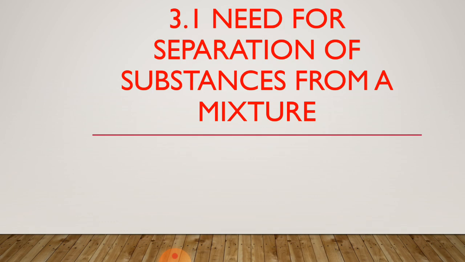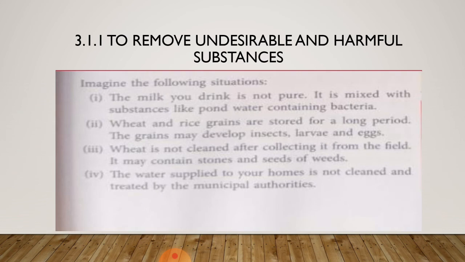Now, need for separation of substances from a mixture. So now we will know why it is necessary to separate substances from a mixture. To remove undesirable and harmful substances, imagine the following situation. First, the milk you drink is not pure.